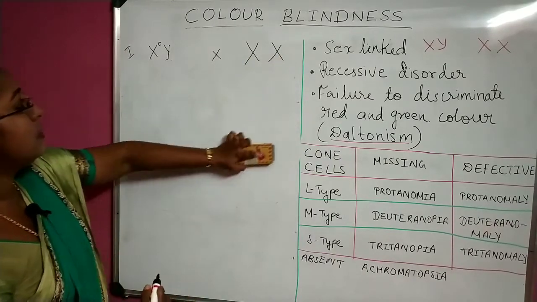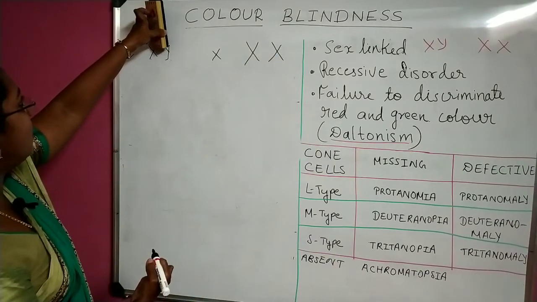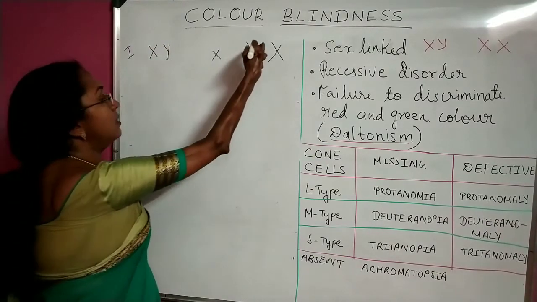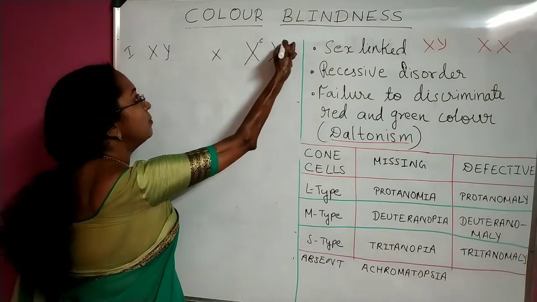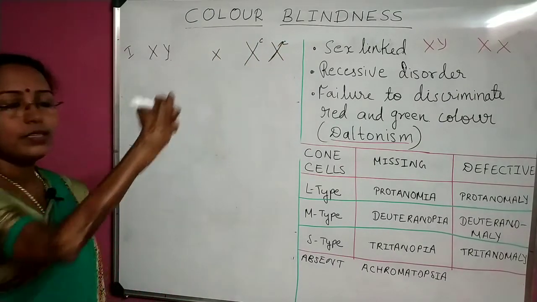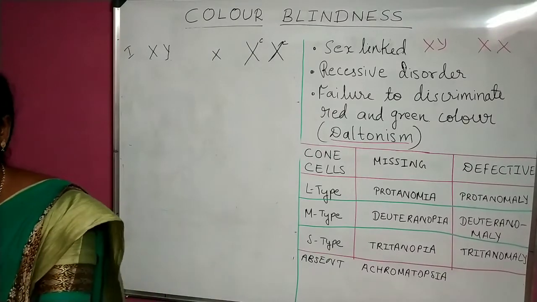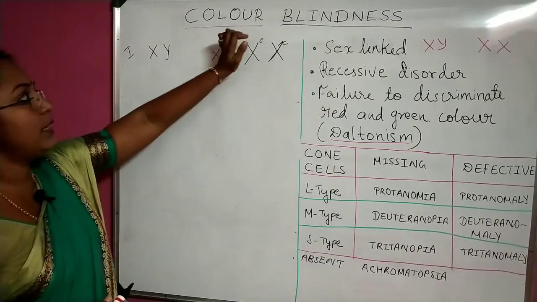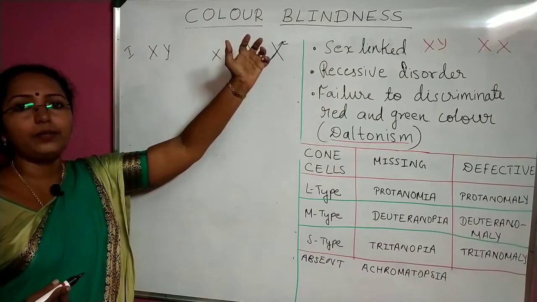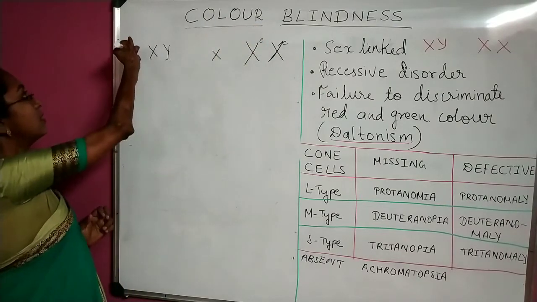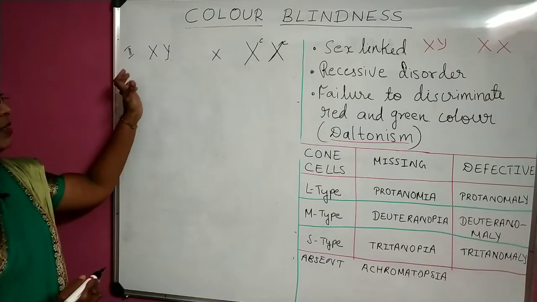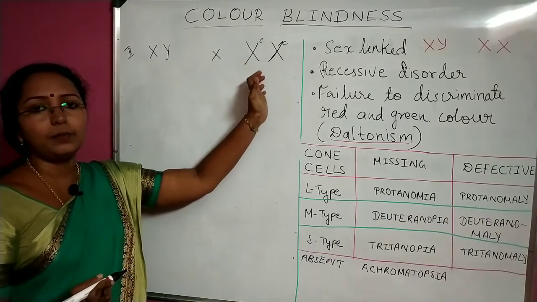Let's look at the opposite case. The male is normal and the female is colorblind. For the female to be colorblind, both the X chromosomes should have the disease, isn't it? Only then will the female be colorblind. If only one X chromosome has it, then the female is a carrier only. So our second condition is: the male is normal, his father is normal, but the mother is colorblind.